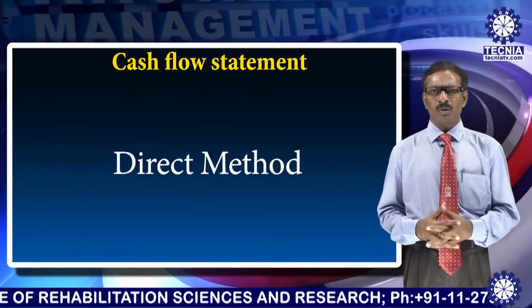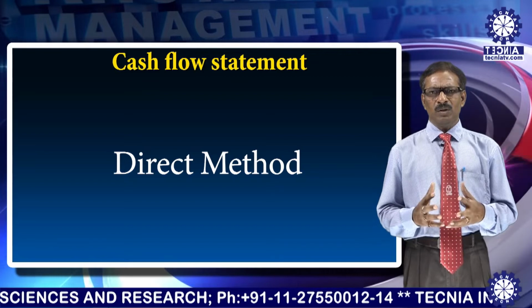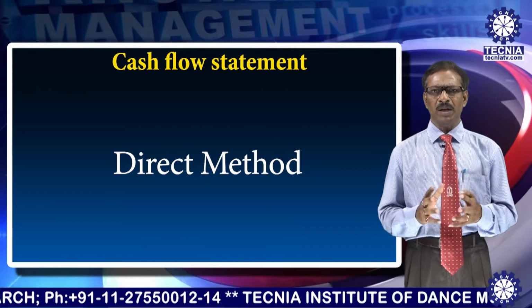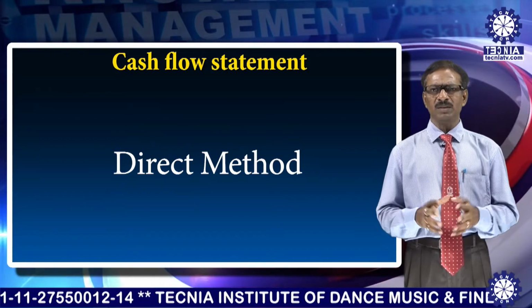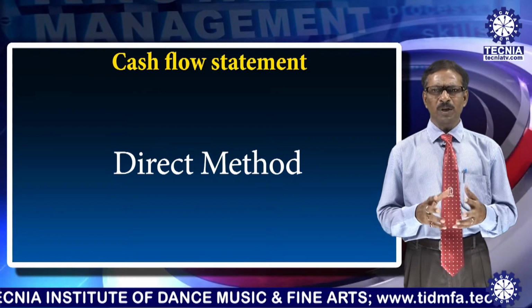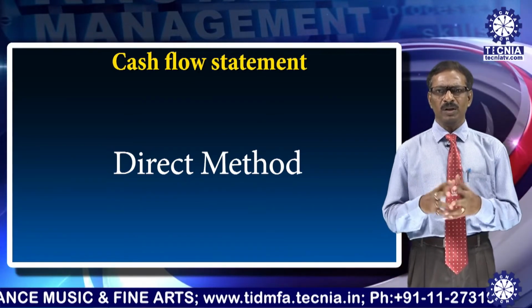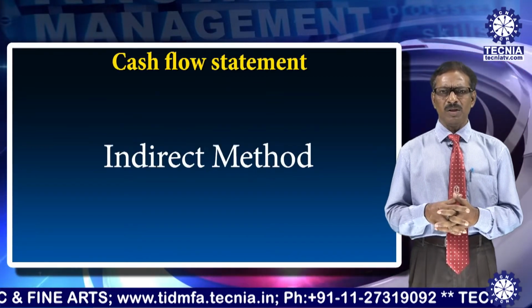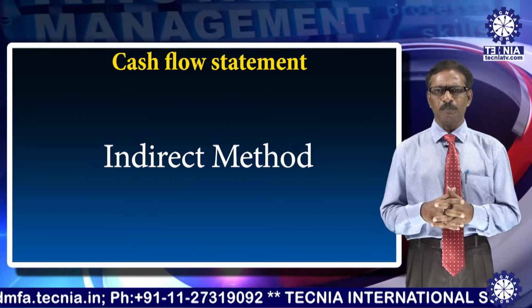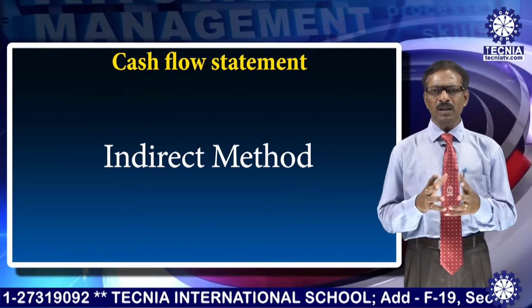Now see, from the operating activities, we get the cash inflow or cash outflow. To measure that cash inflow from the operating activity, actually we follow two methods. One is the direct method. In the direct method, the major classes of gross cash receipts and gross cash payments are disclosed. All the information is obtained from the accounting statements, that is, the profit and loss account, etc. And then in the indirect method, certain items are adjusted against the profit or loss of the concern before charging tax. These are the adjustments to be done.